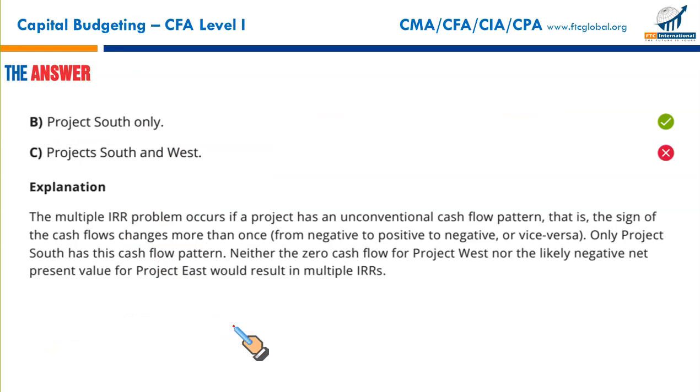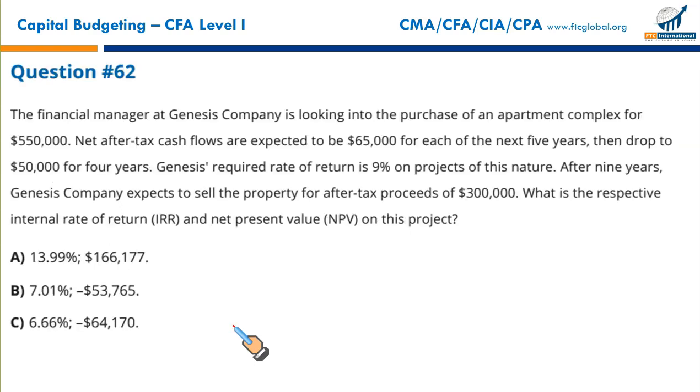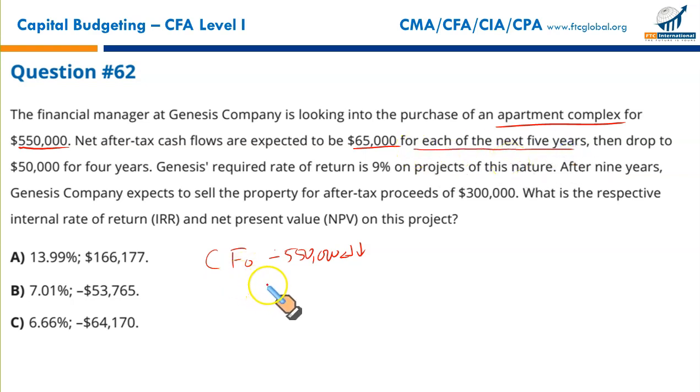Last question, but again not the least, there are some computations involved. The financial manager at Genesis Company is looking into the purchase of an apartment complex for $550,000. Cash flow at year 0: negative $550, enter, down arrow key. Net after-tax cash flows are expected to be $65,000 for each of the next 5 years. $65,000, enter, down arrow key. Frequency is 5, enter, down arrow key.